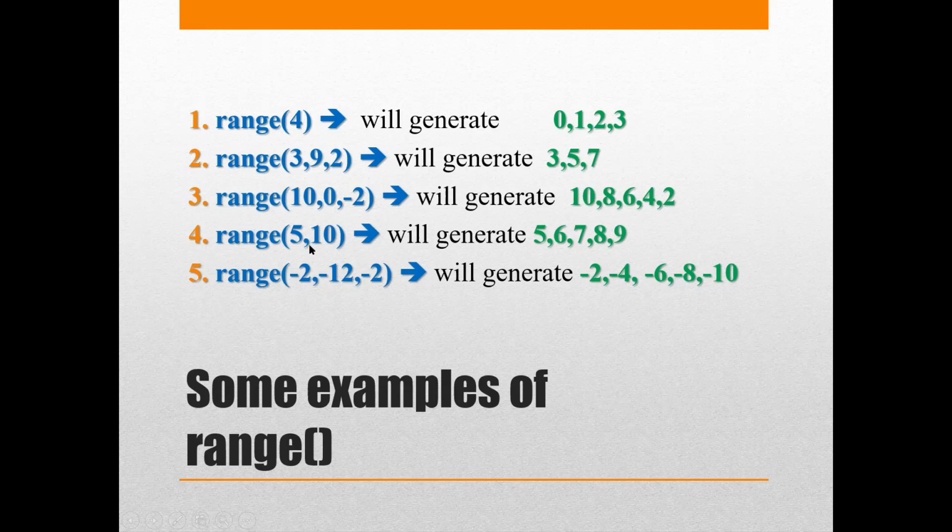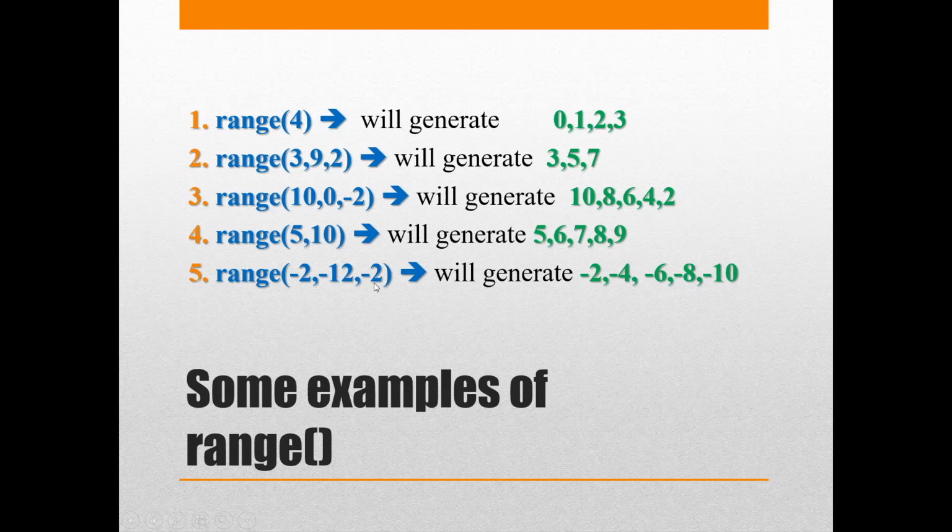Okay. In this example, next one you see start is given, stop is given, step is not given. So what will be the assumption for the step value? The assumption will be 1. So you start from 5, go till 1 less than 10 and every time increment the value by 1. So it's 5, 6, 7, 8, 9.